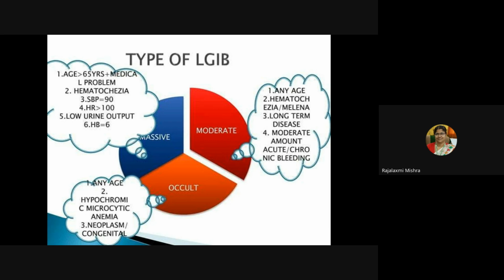Then moderate: any age, hematochezia or melena will be the signs and symptoms. Then there will be any sort of long-term disease associated with the condition. Then a moderate amount of acute or chronic bleeding will be there. We'll say moderate condition. Then occult type: any age, a patient with hypochromic microcytic anemia, any history of neoplasm or any congenital malformation.